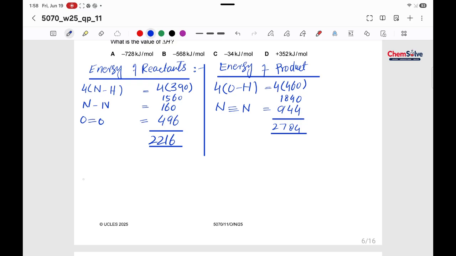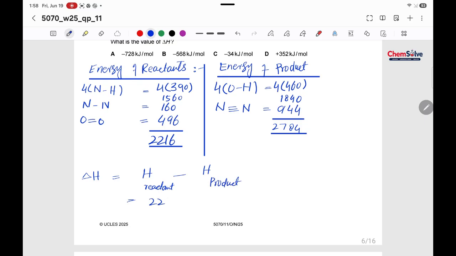Let's look at the formula that says delta H is equal to H of reactants minus H of product.